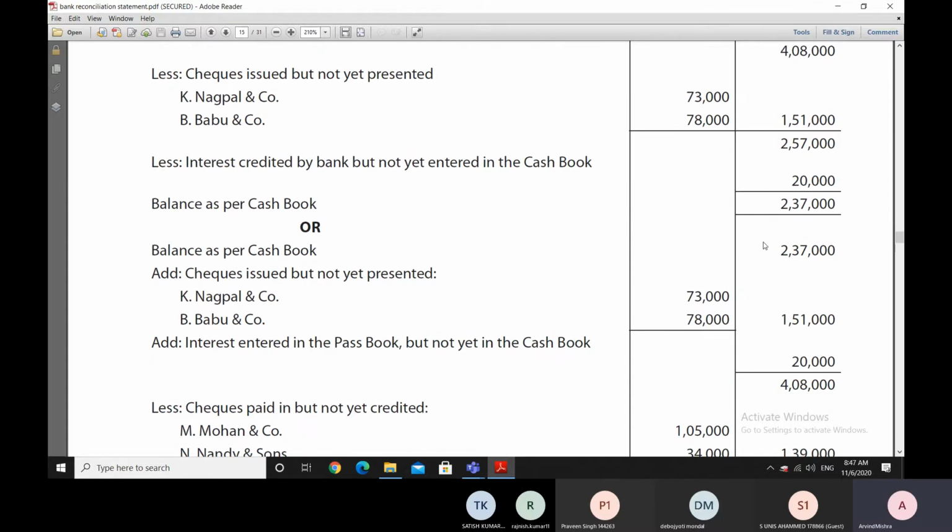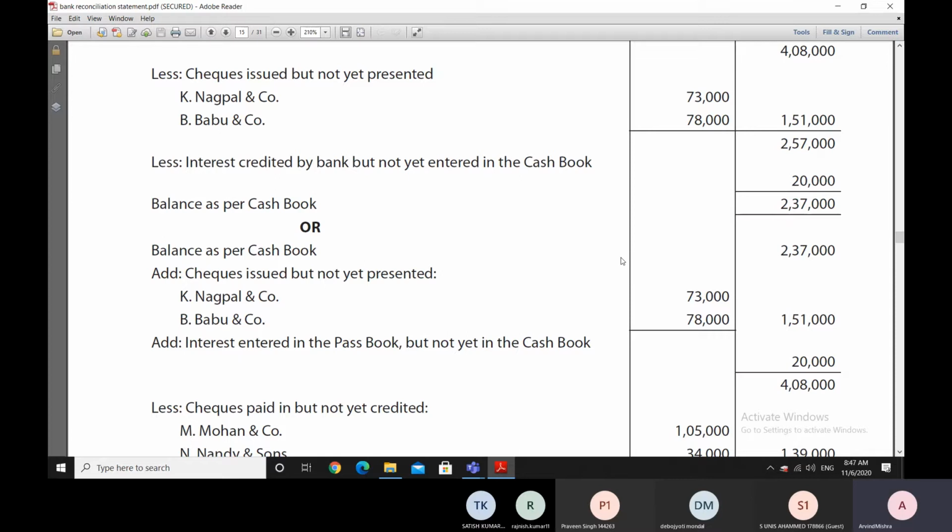Now, the same thing can be seen as to how we can start from the cash book and then move towards the bank passbook. So we start with the same illustration, same example. Now we are starting from the cash book and trying to move towards the bank passbook. So we start with the balance as per cash book, which is 2,37,000 rupees.